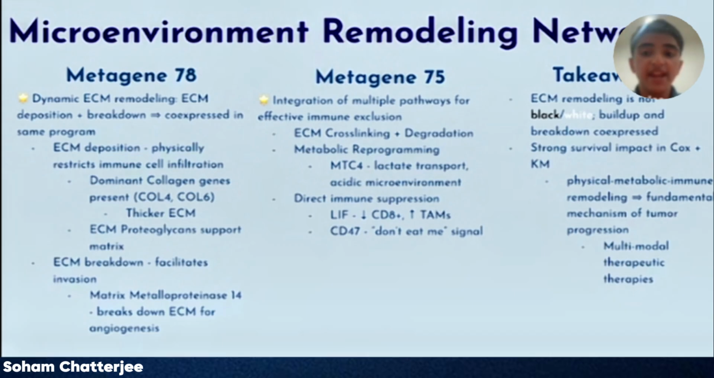First, like metagene 78, it simultaneously expressed extracellular matrix cross-linking and degradation. It also included a lactate transporter, which would export lactate from cancer cells and make its surroundings highly acidic. This would impair the proper function of immune cells. On top of that, it also contained some molecules that directly suppress the immune system by influencing the numbers and activities of certain cells. Basically, this combination of physical, metabolic remodeling, and direct immune suppression is likely to be a fundamental mechanism of tumor progression.